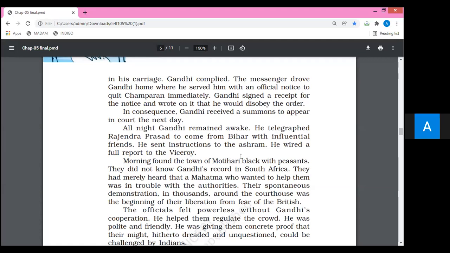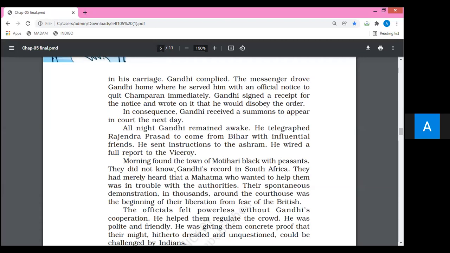And Motihari was black with peasants. Why are these words used? If we look at the deeper meaning of this word, the skin color of the peasants of that area was black. So that is why these three words are highlighted: Motihari was black with peasants.